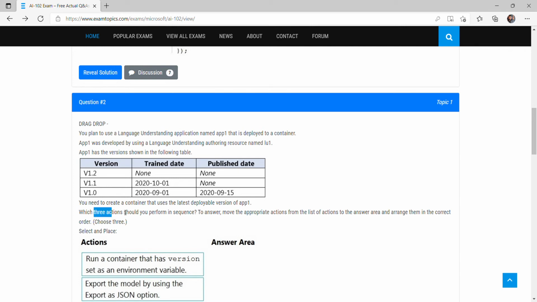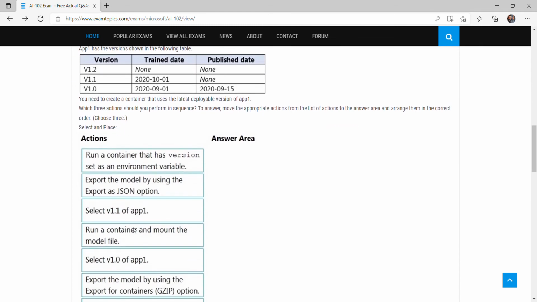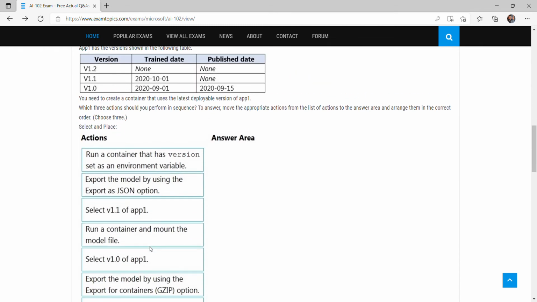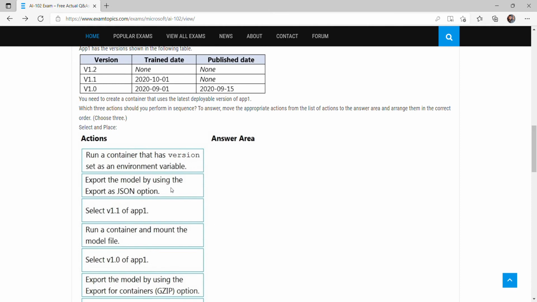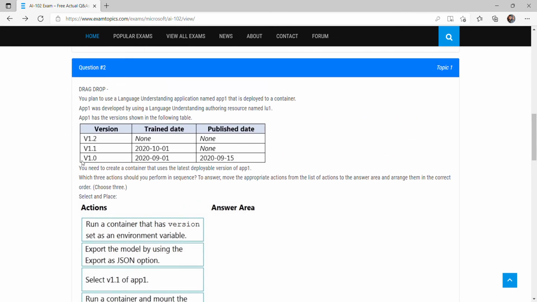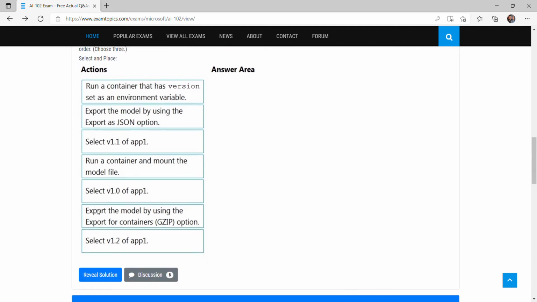Which three actions should be performed and in which sequence? There are a lot of options here, right? We have to select only three options, and once we are confident with the three options, then we have to select what the sequence should be. Version 1.0 is a very old version, so selecting version 1.0 of app1 is wrong.